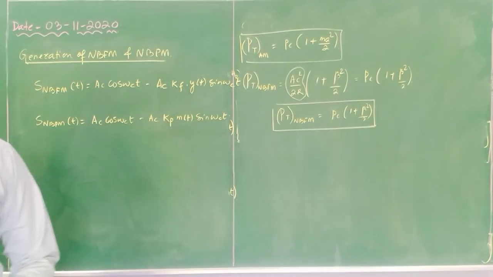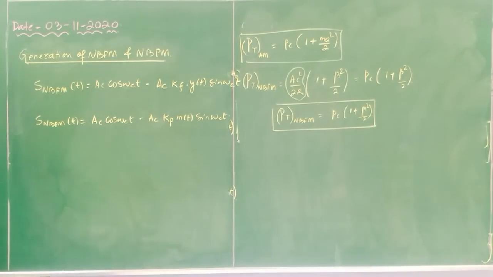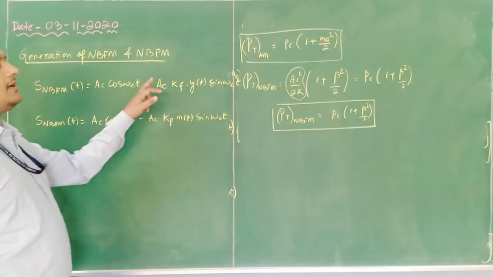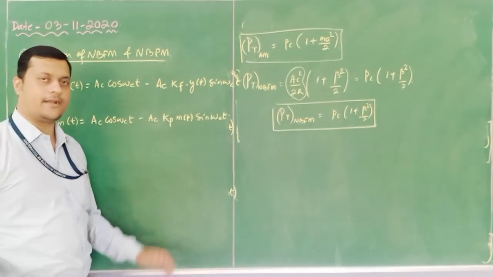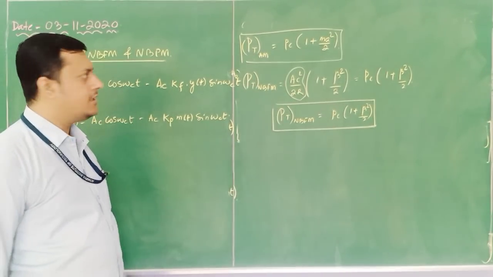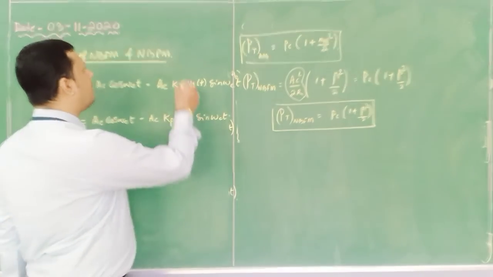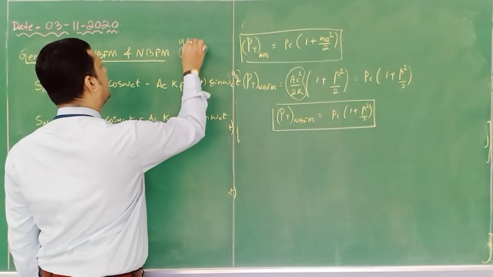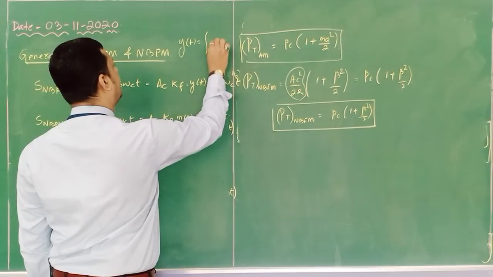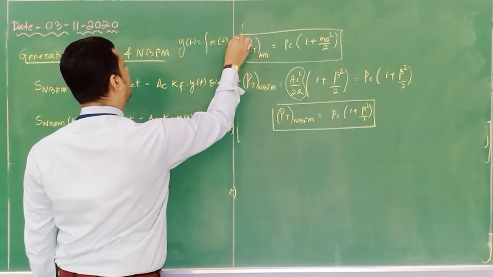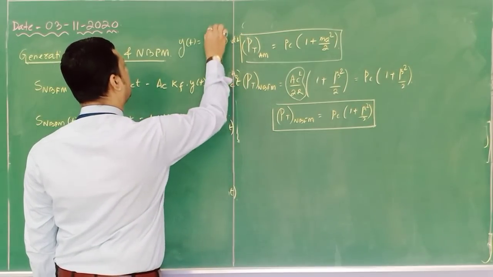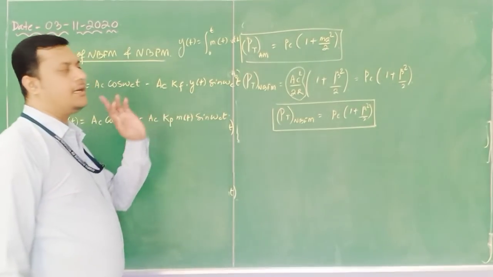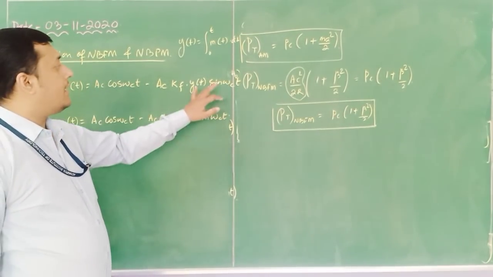So these are the two equations. Here I have written in terms of kf; you can write in terms of beta also. What is y of t? y of t is the integration of m of t dt, from 0 to t.